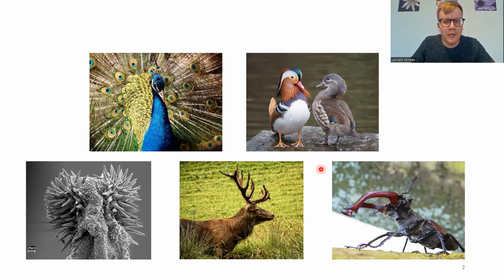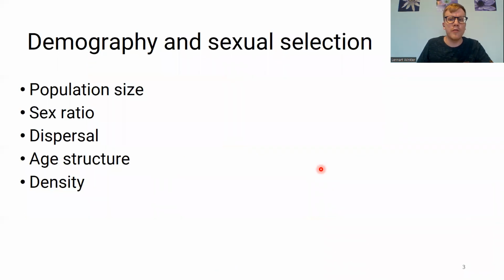But recent studies have also shown that there are quite a lot of differences in the strength and direction of sexual selection between populations and also between species. But we still have quite a limited understanding of what causes these differences. And one of the main parameters that varies a lot between populations is demography. That includes, for example, population size, sex ratio, dispersal, age structure, and density.